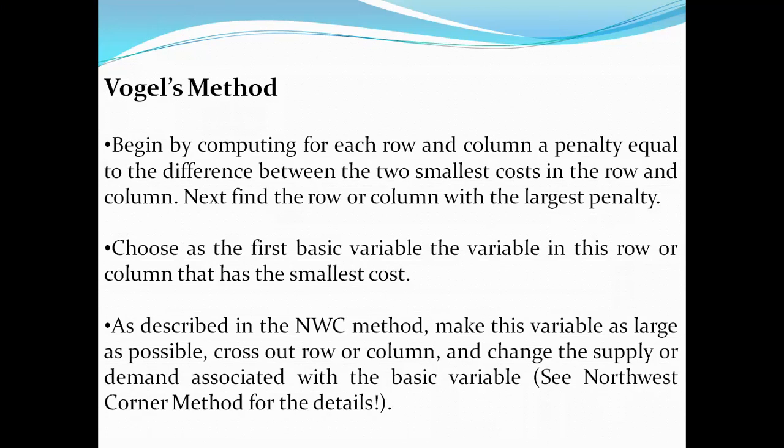So in the case of the Northwest Corner method, you are omitting the expenses, nothing but the cost variables. In the case of the second method, the minimum cost method, we are including the cost methodologies. But in the case of the Vogel method, we'll be exercising with respect to a penalty row and column. Analyzing the penalty, there is a difference between the two smallest costs in the row and column. So we'll be identifying the difference from the two different rows and the two different columns